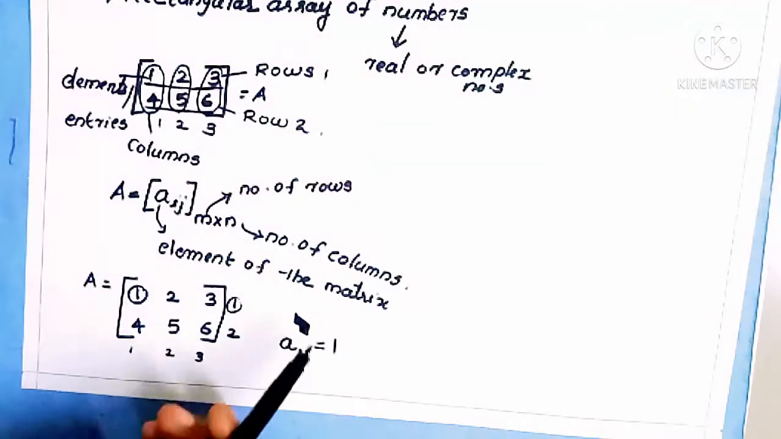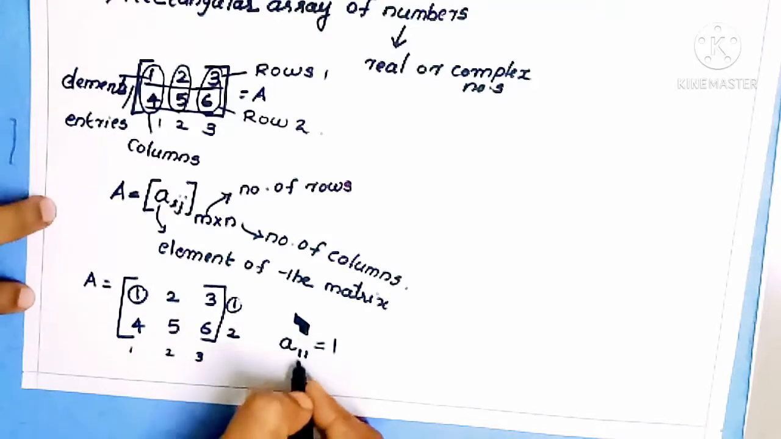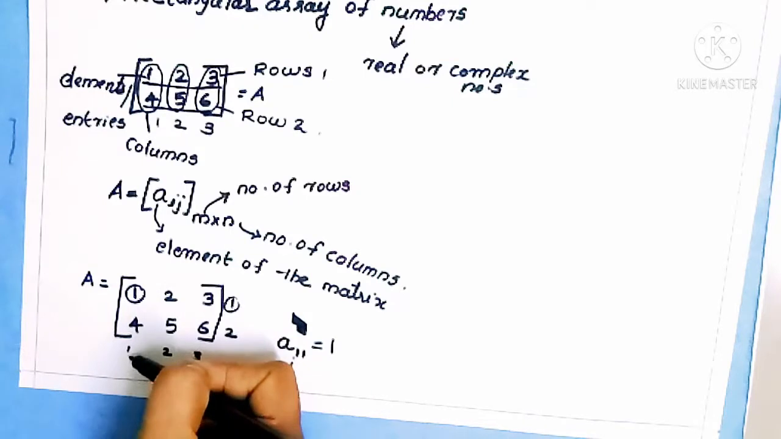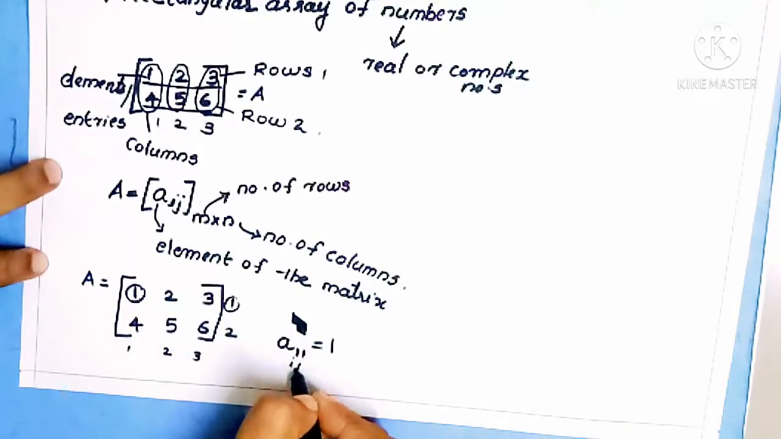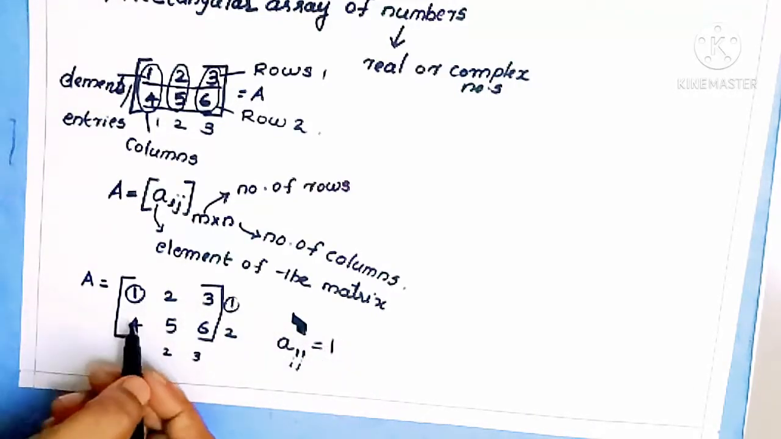Did you understand? This 1 is included in the first row, so this is the i value. This 1 is included in the first column, so this is the j value. So a11 equals 1. This is the first element of this matrix A.